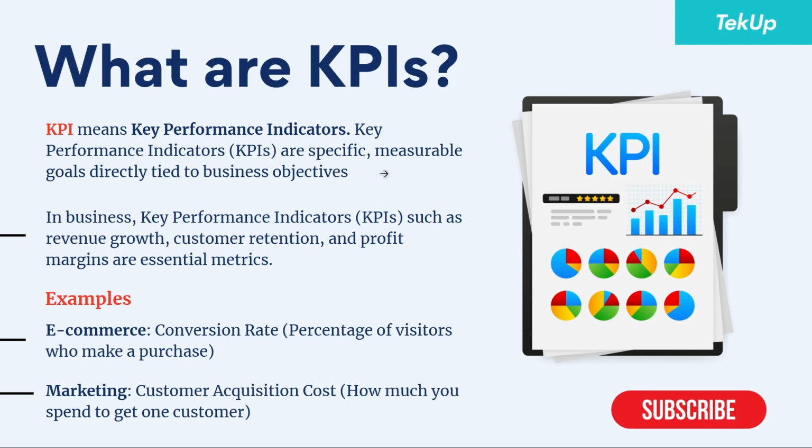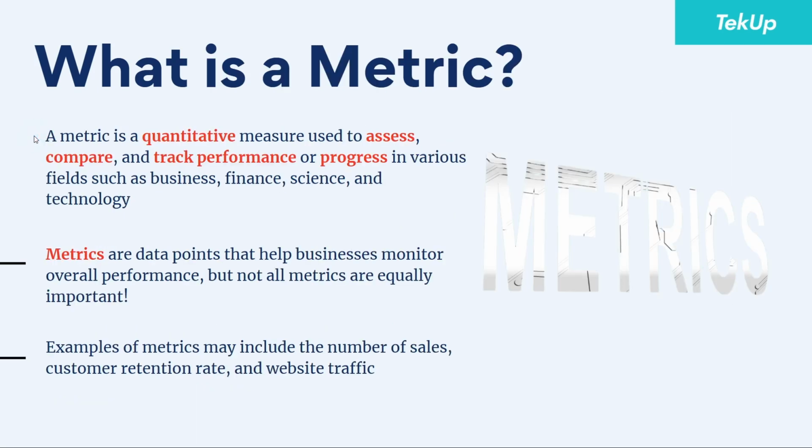What are KPIs? One thing you need to know is that KPI stands for key performance indicator. So when we are talking about KPIs, this simply means key performance indicators. Key performance indicators are specific measurable goals directly tied to business objectives. Now let's go back to KPIs. We are saying that a KPI is a quantitative measure used to assess, compare, and track performance or progress in various fields.